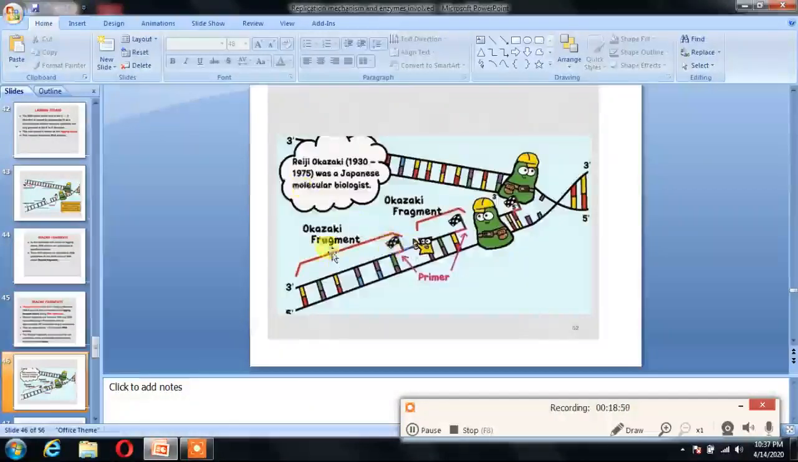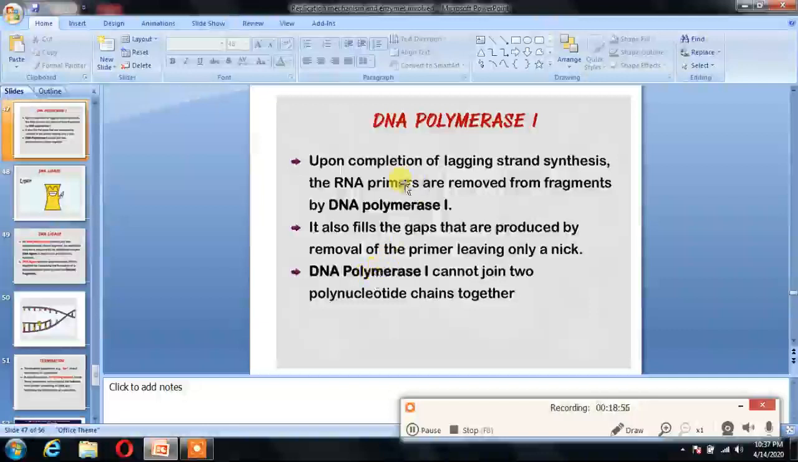Here you can see these are the Okazaki fragments, named after the scientist Okazaki. Then DNA pol 1. Upon completion of lagging strand synthesis, the RNA primers are removed from the fragments by DNA polymerase 1. It also fills the gaps which are produced, and DNA pol 1 cannot join 2 polynucleotide chains together.